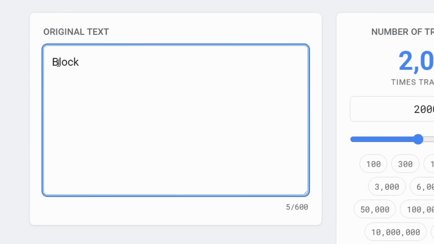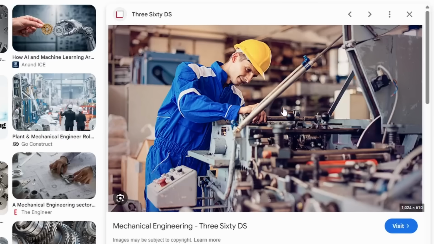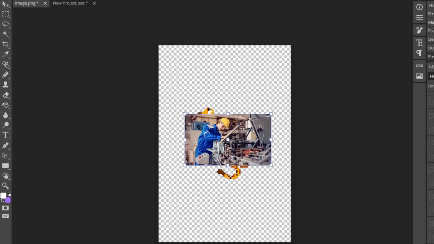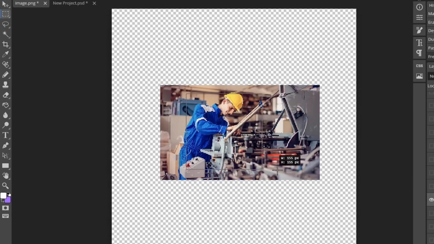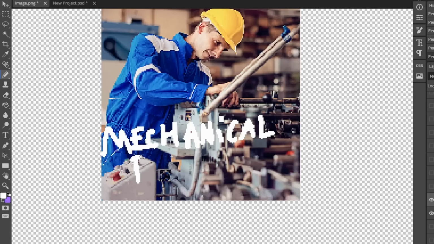Twisting and turning? Just a lot of jaguars, right? Okay, now I'm just going to Google Translate the normal block that builds up to the flagpole 2,000 times. If you follow a mechanical process, what happens? I need to know more. This guy is following a mechanical process, so we're going to take this guy in and do the only logical thing and turn this guy into a block. I'm so sorry, fella. You know what? I'm also going to write a nice little message. I'm going to say mechanical process. Free band name right there, guys.